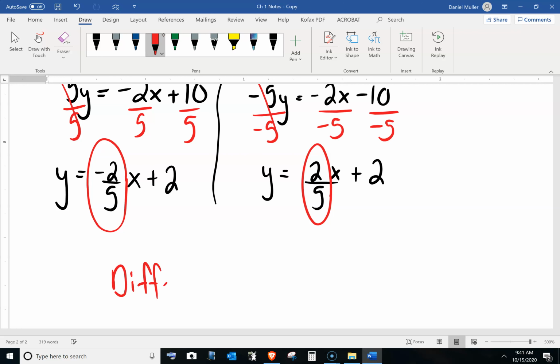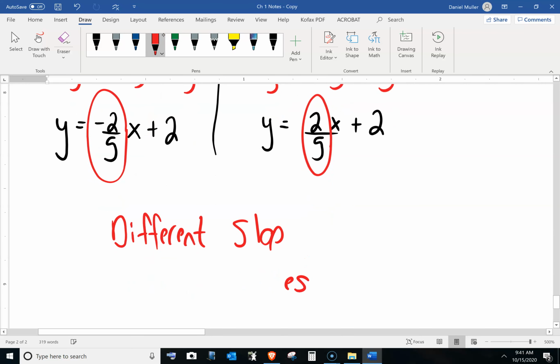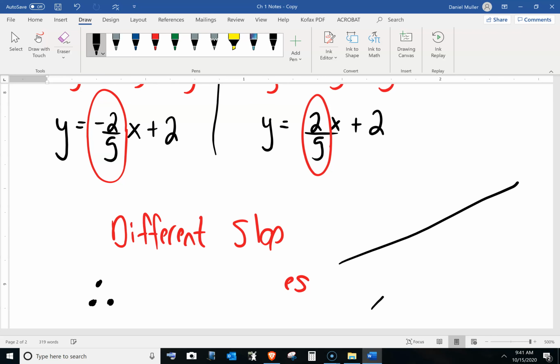All of that work. Therefore, if you have things that are different slope, so one steepness is like that, the other steepness is a little bit different, they're always going to cross once. Therefore, one solution.